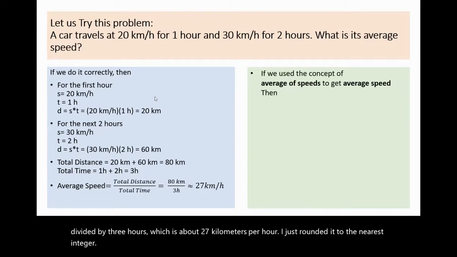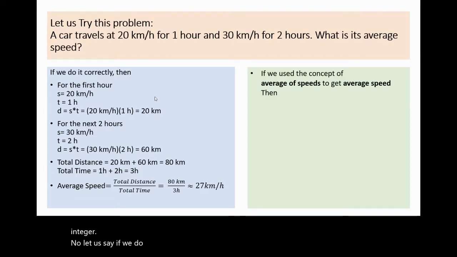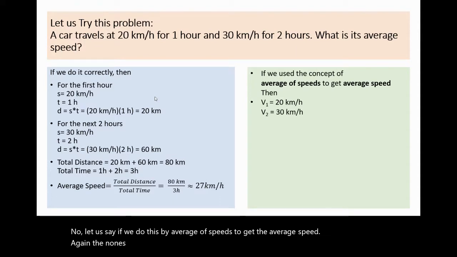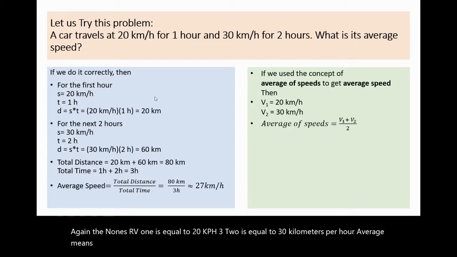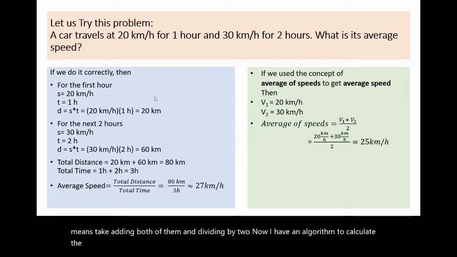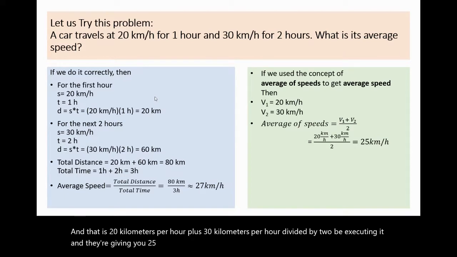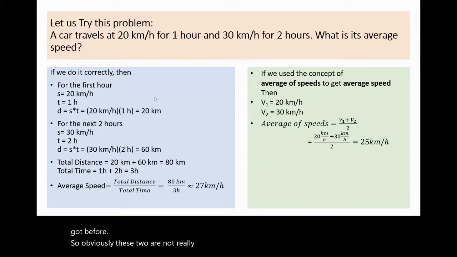Now let us say we do this by average of speeds to get the average speed. Again, the knowns are V1 is equal to 20 kilometers per hour, V2 is equal to 30 kilometers per hour. Average means adding both of them and dividing by 2. Now I have an algorithm to calculate the unknown, the average of speeds: 20 kilometers per hour plus 30 kilometers per hour, divided by 2. Executing it, we get 25 kilometers per hour. Wait a minute, that is different from what we got before. So obviously these two are not equivalent. But which one is correct?